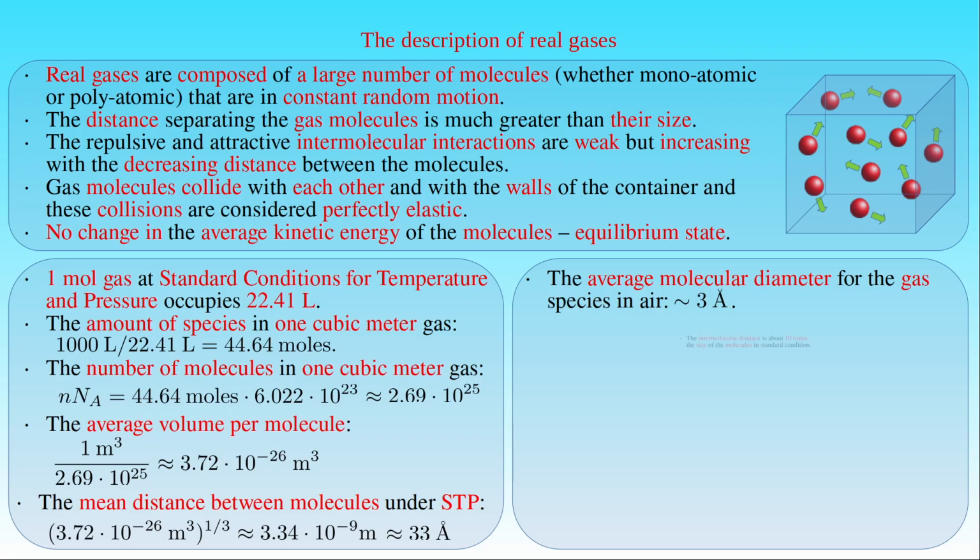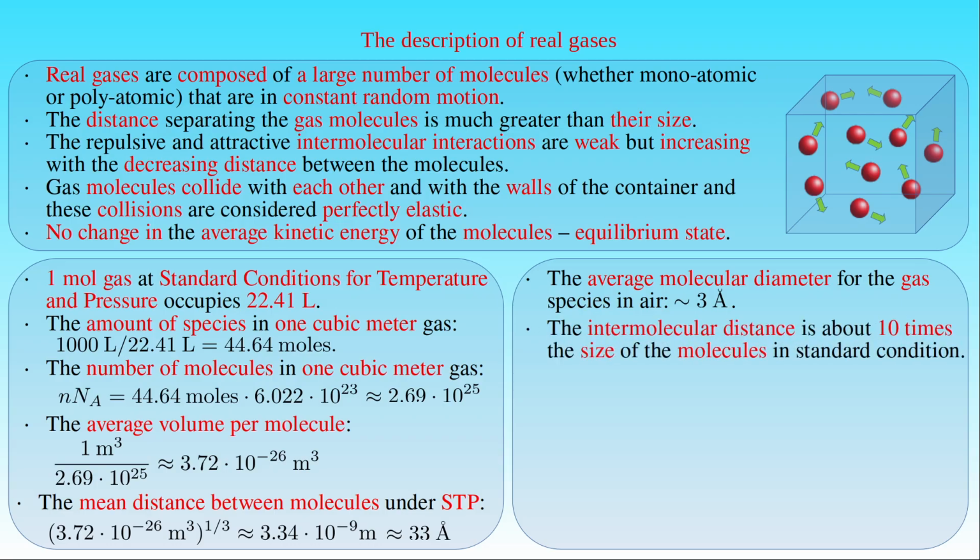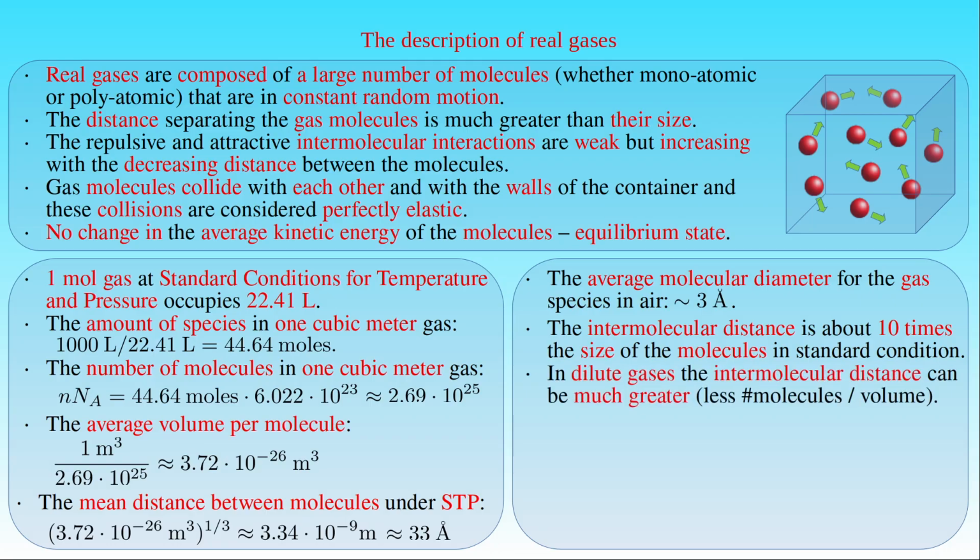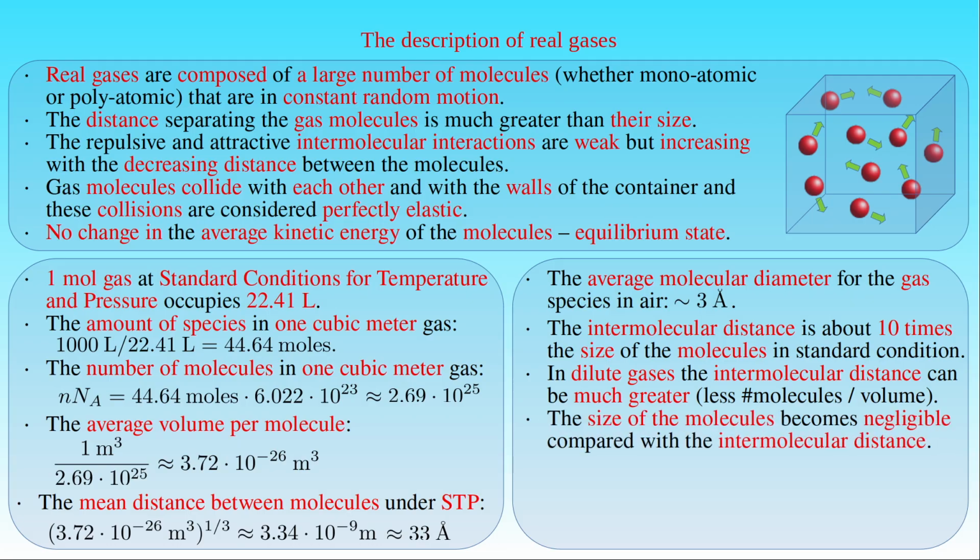Then we see that the intermolecular distance is about 10 times the size of the molecules in standard conditions. In the case of dilute gases, fewer molecules are enclosed in the same spatial volume, that is, the number of molecules per volume is less and the average intermolecular distance can be much greater than in a gas at atmospheric pressure. As a result, the size of the molecules becomes negligible compared with the intermolecular distance, that is,